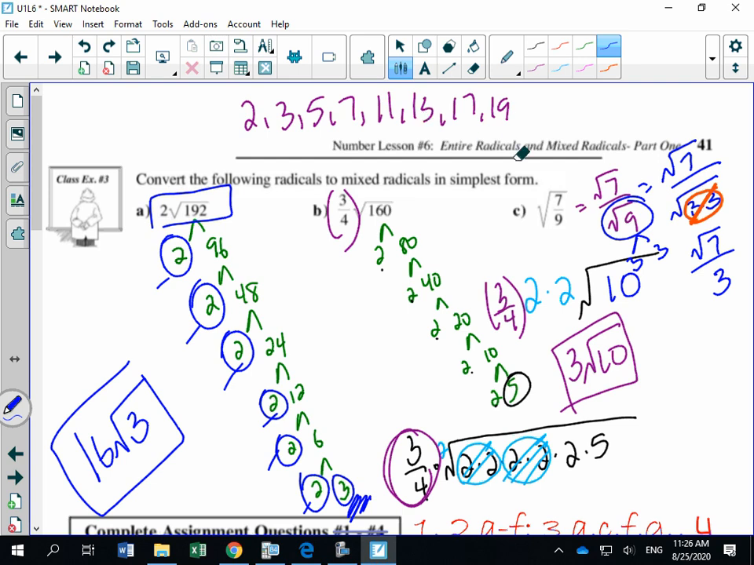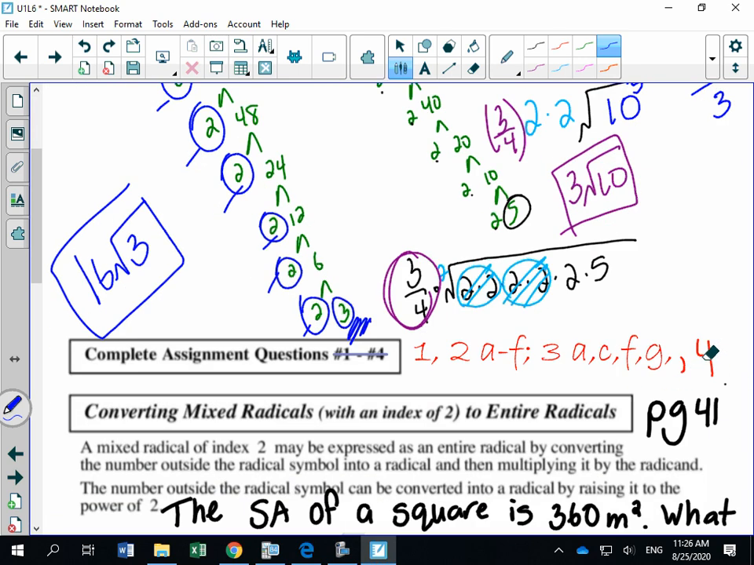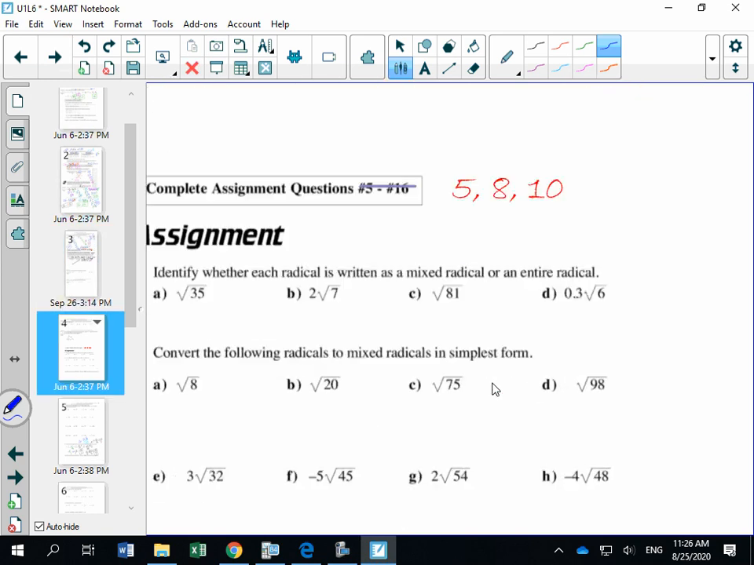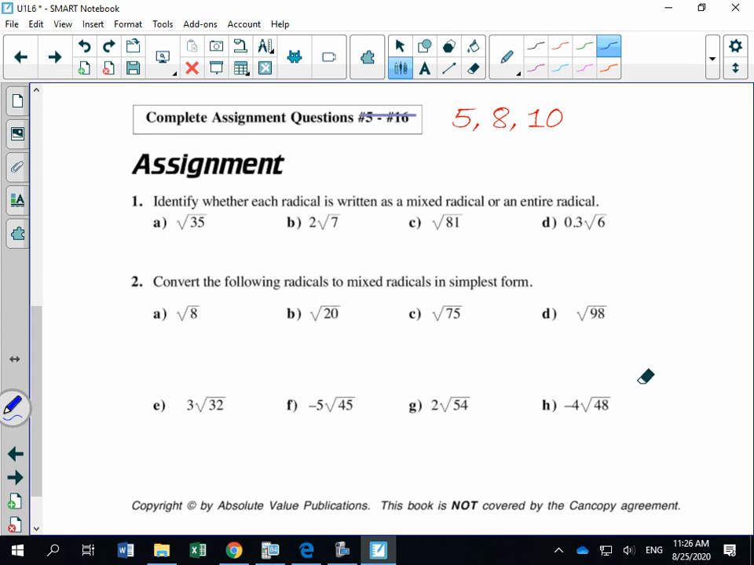Okay, let's circle the homework, and then I'm going to show you one more thing from question number 4 that we've already done. So let's get this homework circled. Okay, so I want you to do number 1. You're just identifying if each is an entire radical or a mixed. So remember, this guy has a 1 in front, it's entire. This guy's a mixture of a number other than 1, so it's a mixed.